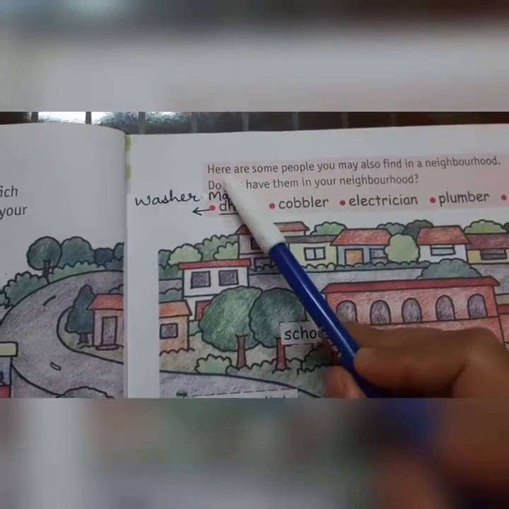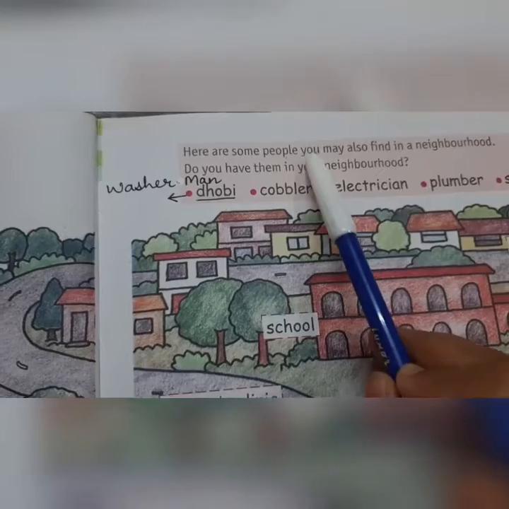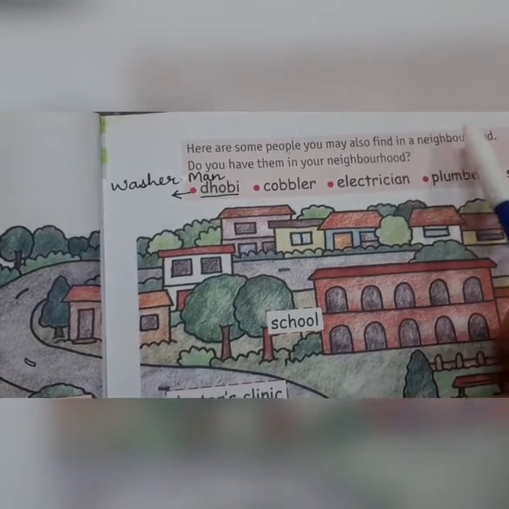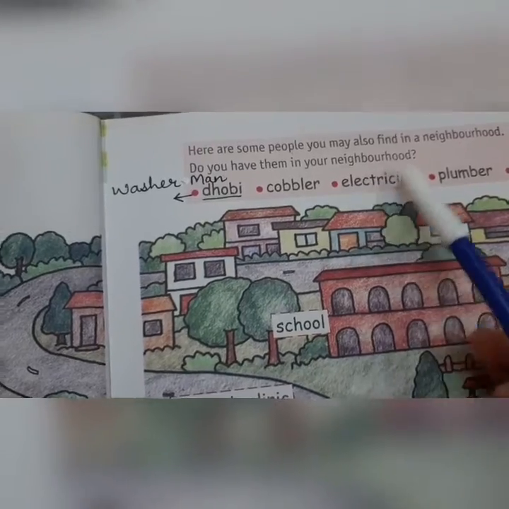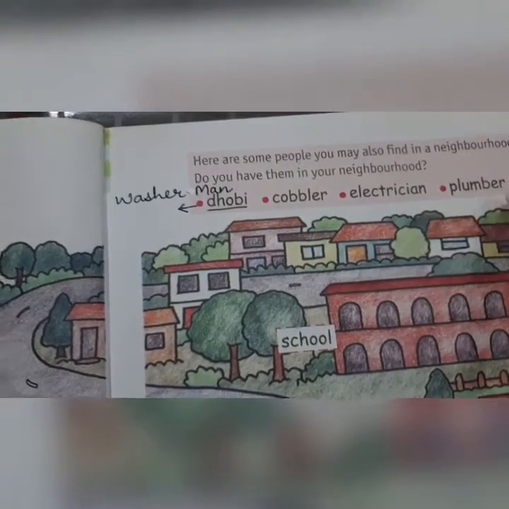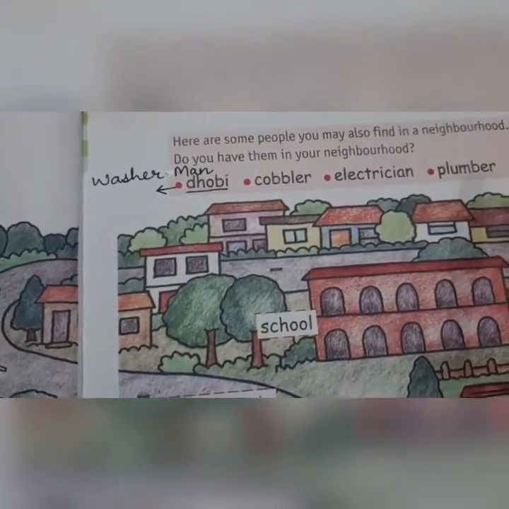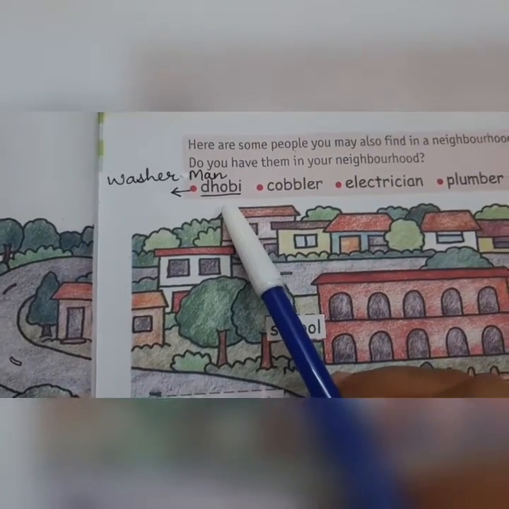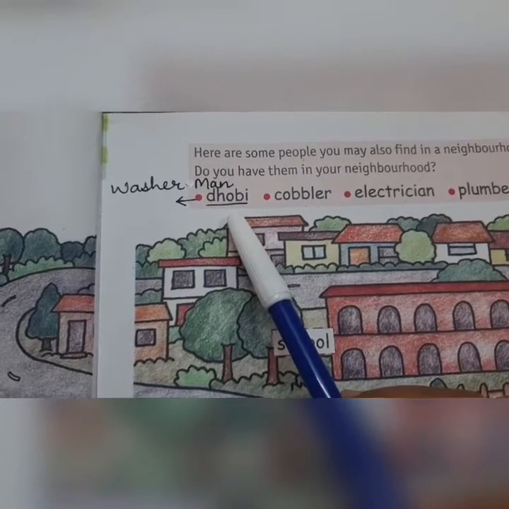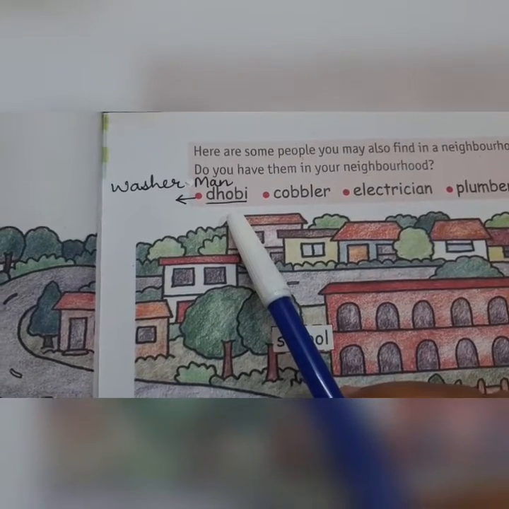Here are some people you may also find in a neighborhood. Do you have them in your neighborhood? Now in this box there are names of some people. We can easily find them in our neighborhood. Number 1, Dhobi. Children, Dhobi is not an English word.